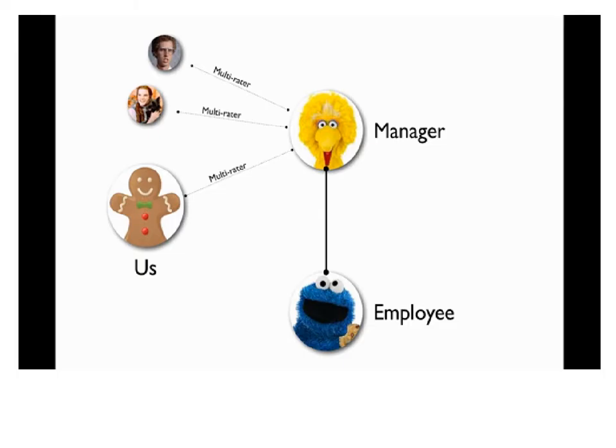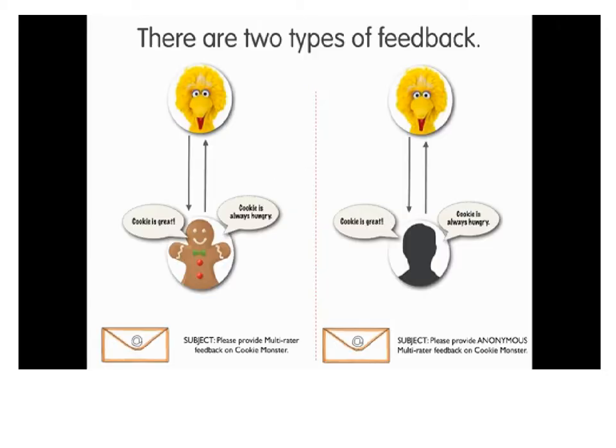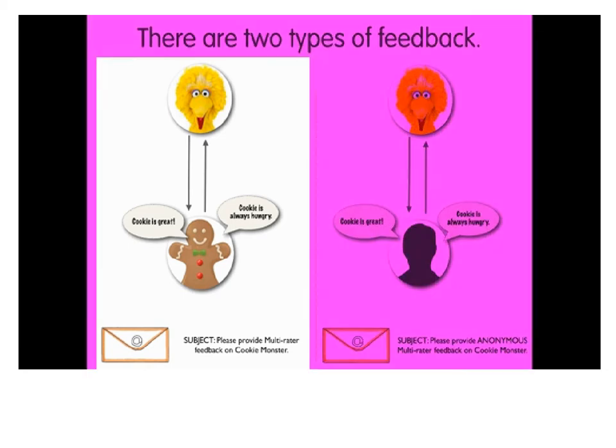Okay, remember our situation. Manager Big Bird conducts appraisals on his employee Cookie. We are Gingerbread Man off to the left, and Big Bird might ask us for our thoughts on what it's like to work with Cookie, and he may even ask other people, as shown by the two smaller circles up above there too. So Big Bird may be collecting feedback from a number of people on how it is to work with Cookie. And there are two types of feedback requests. The first one is when Big Bird asks us to provide feedback, and the email that we receive in that invitation says, please provide MultiRater feedback on Cookie Monster.